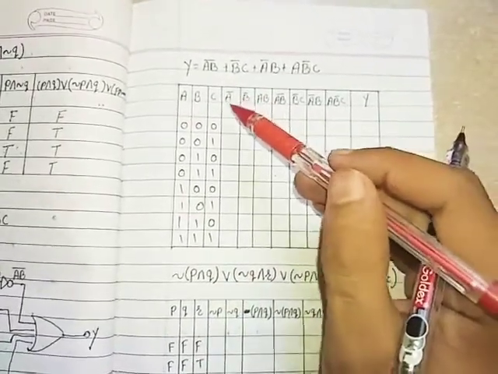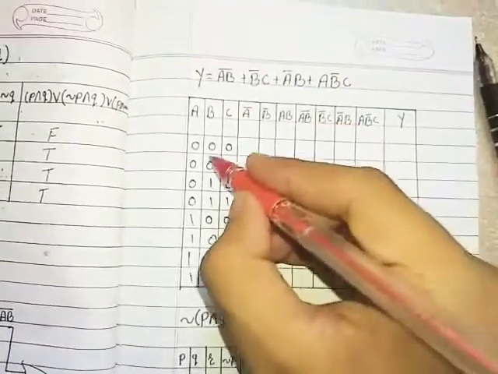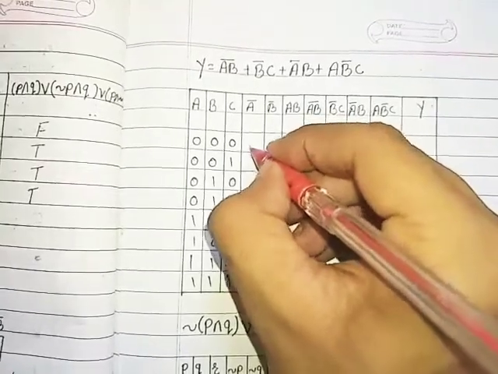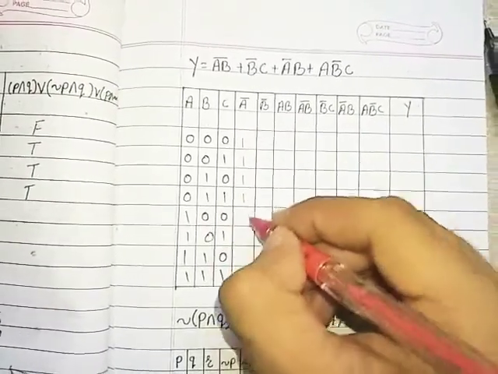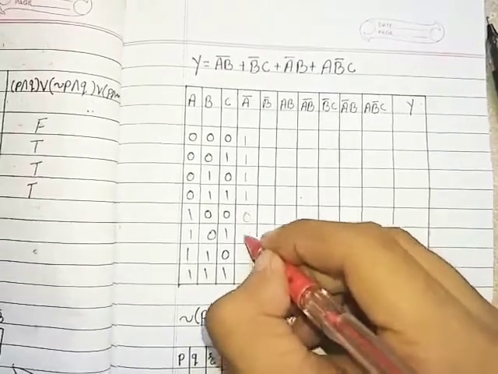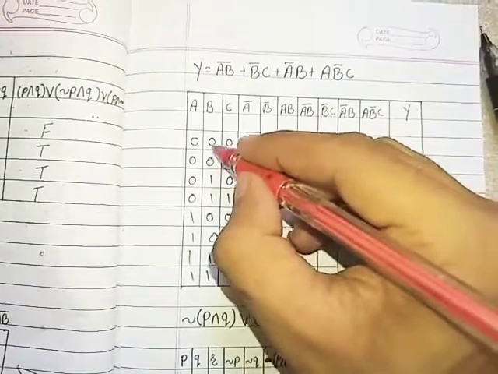Then we require A bar and B bar. So here it is A bar, that is complement of A. So 0 will become 1 and 1 will become 0. For B bar, same procedure.